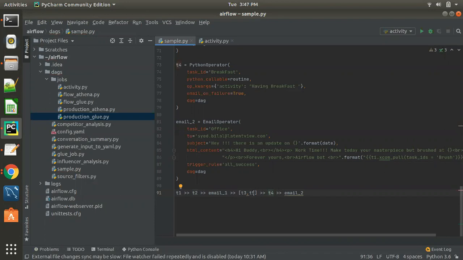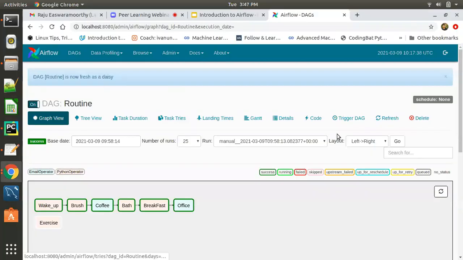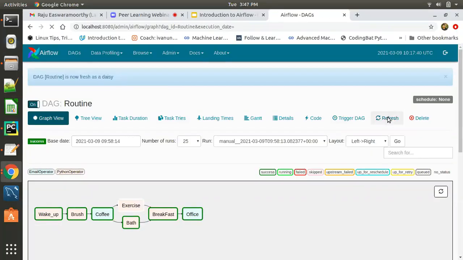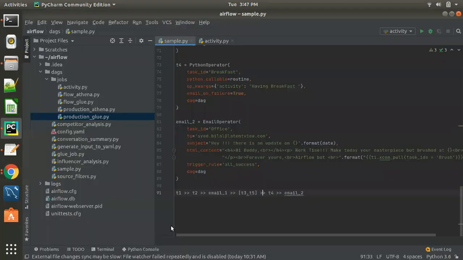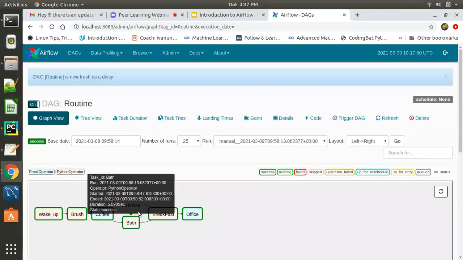We can define how in a list, how we define it in a list. So the tasks which should run in parallel can be defined like this. This is how I do it, and then if we see our pipeline, the task 5 which is the exercise task, and the task 3 which is the bath task, these two happen in parallel.